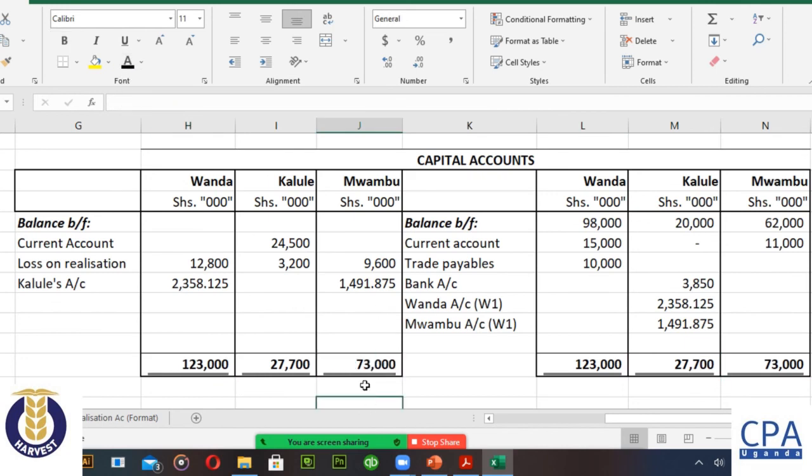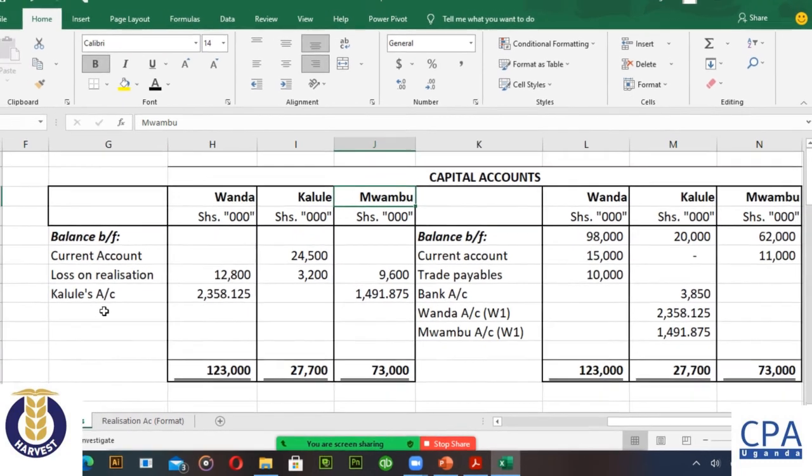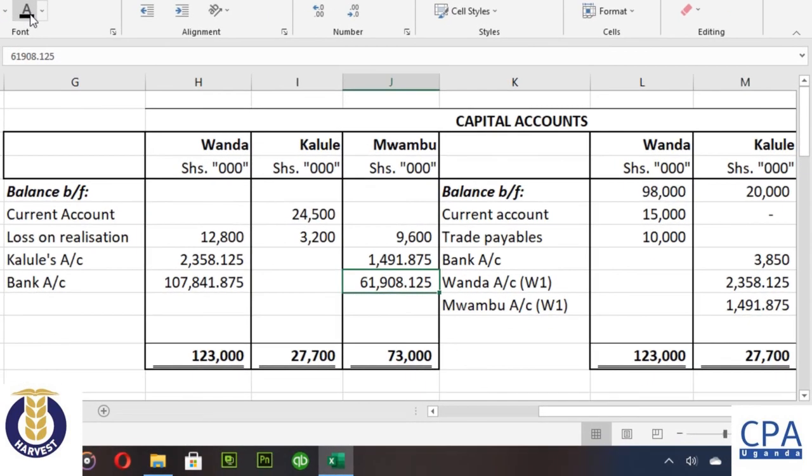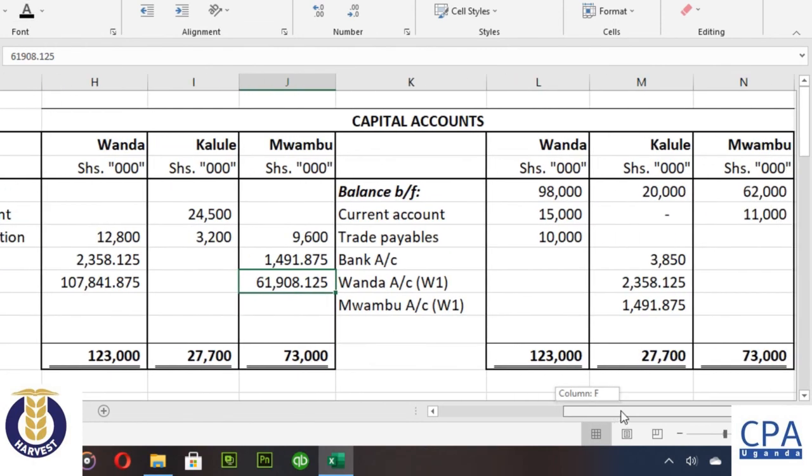So between me and you, I want you to tell me how much Wanda is going to get and how much Mwambu is going to get in cash from the bank. My computation shows that Wanda is going to get a figure of 107,841, and then Mwambu is going to get 61,908.